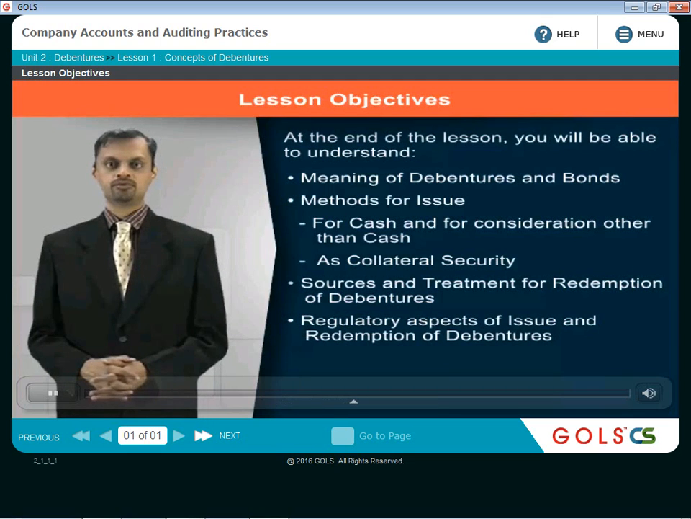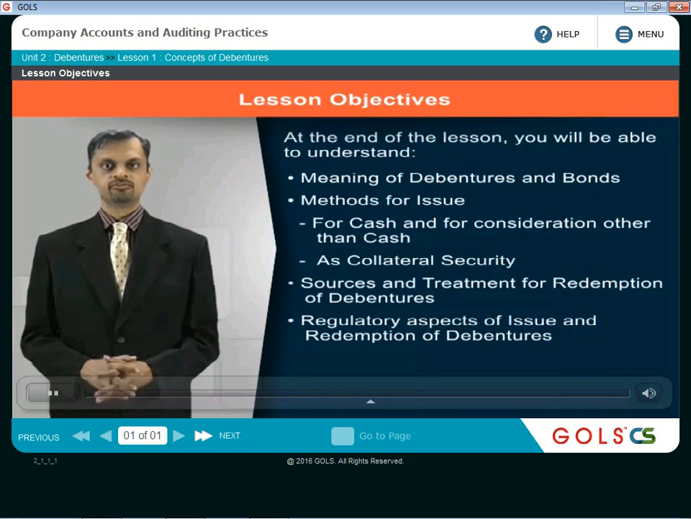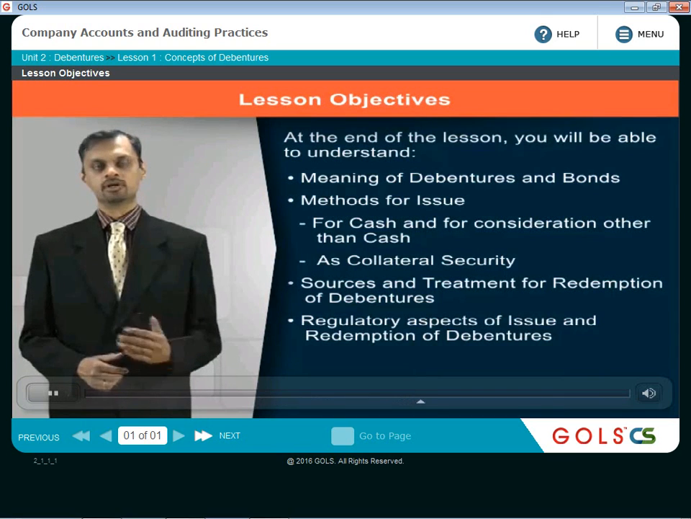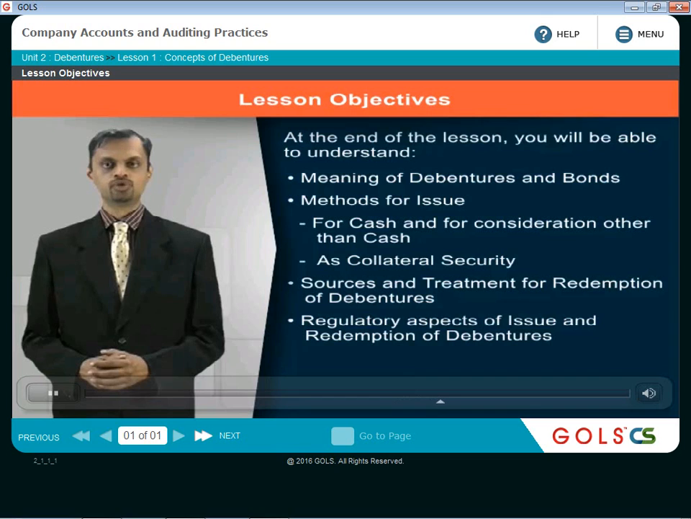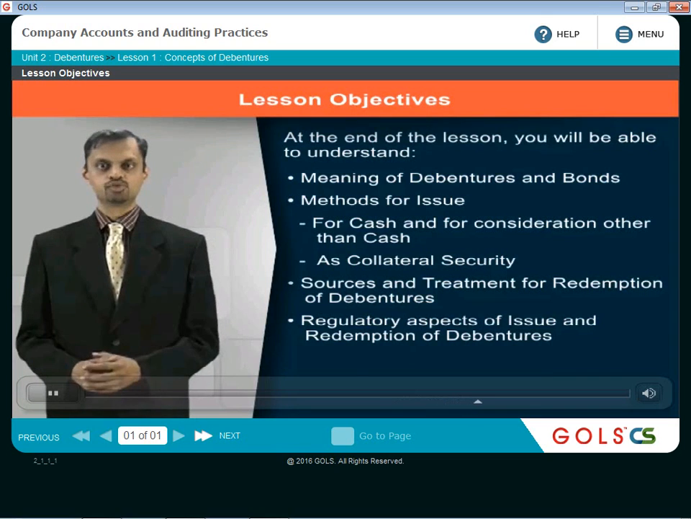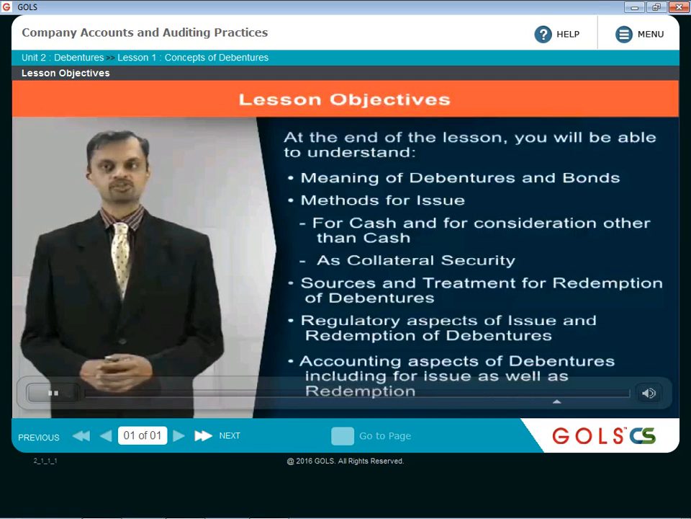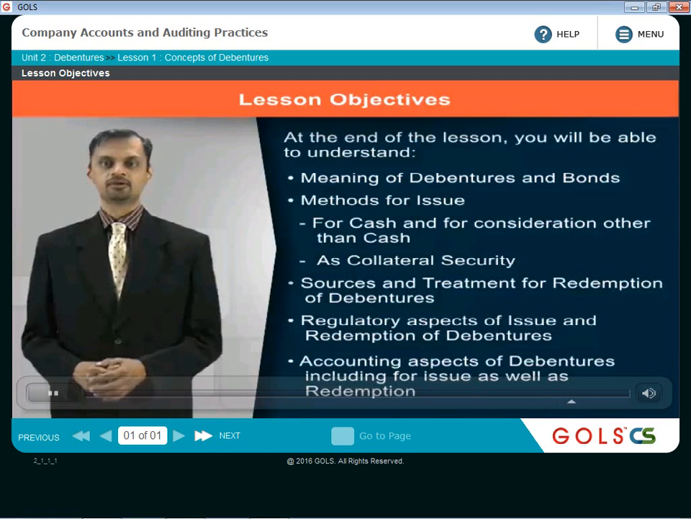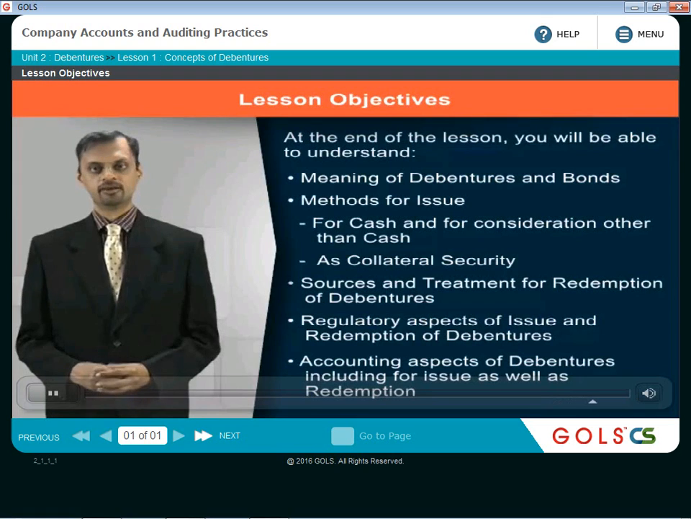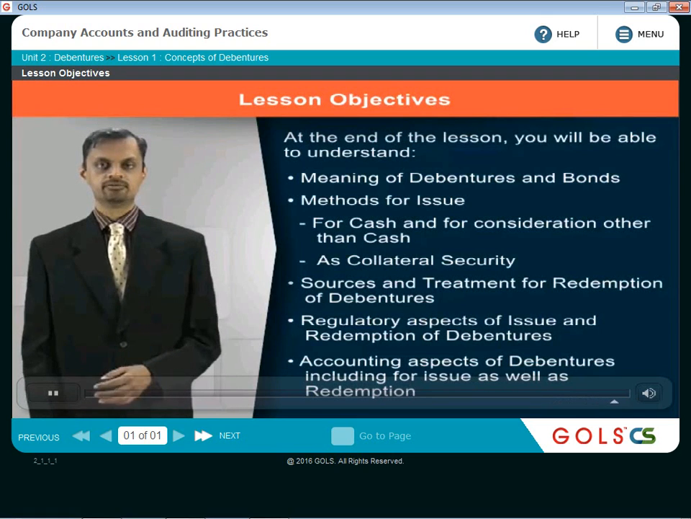We have Companies Act 2013 which stipulates all those regulatory aspects. Plus we have Companies (Share Capital and Debentures) Rules 2014. All those things basically talk about the compliances to be followed. Then the accounting aspects of debentures, including the issue as well as redemption. So all these things we are going to understand in this chapter.